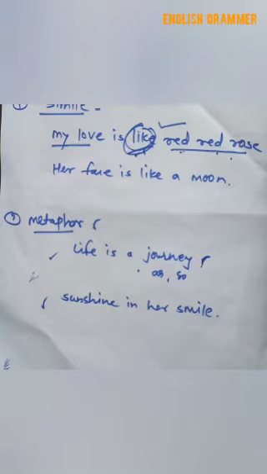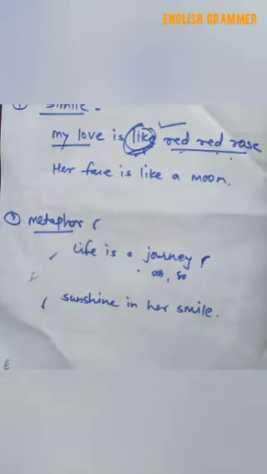So today we are going to see the simile and metaphor. These are based on resemblance or similarity. In simile, listen: when a direct comparison is made between two objects of different kinds which have at least one point in common, it is called simile. The words as, like, and so are used to make a simile.